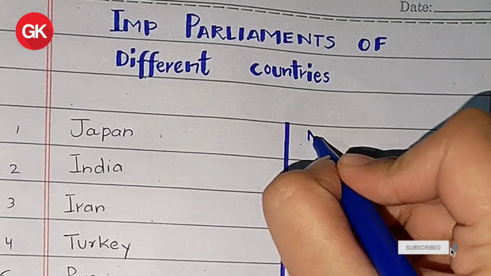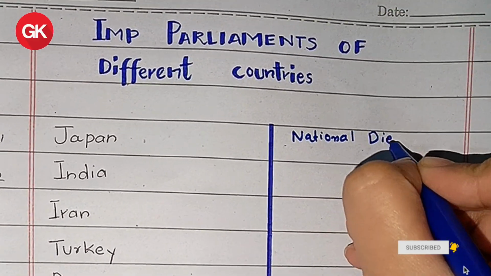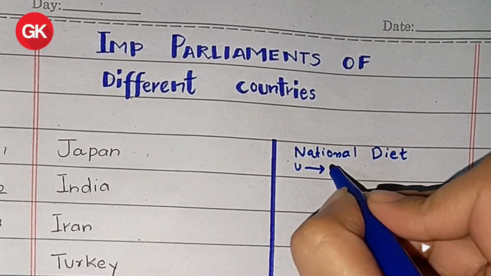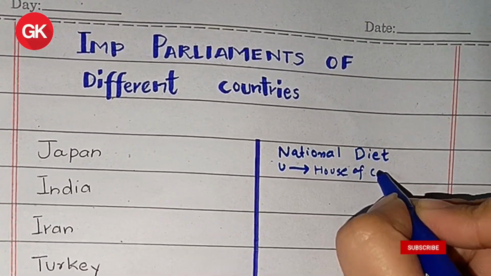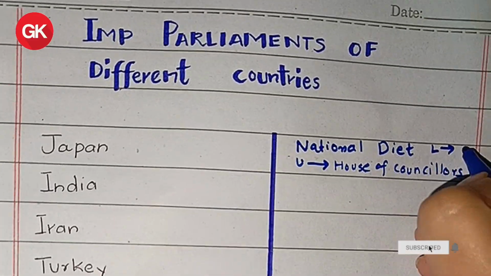Today we are going to make a list of important parliaments of different countries, starting with Japan. Japan has a bicameral structure. Its parliament is known as National Diet. It has upper house and lower house. Upper house is called House of Councillors and lower house is called House of Representatives.